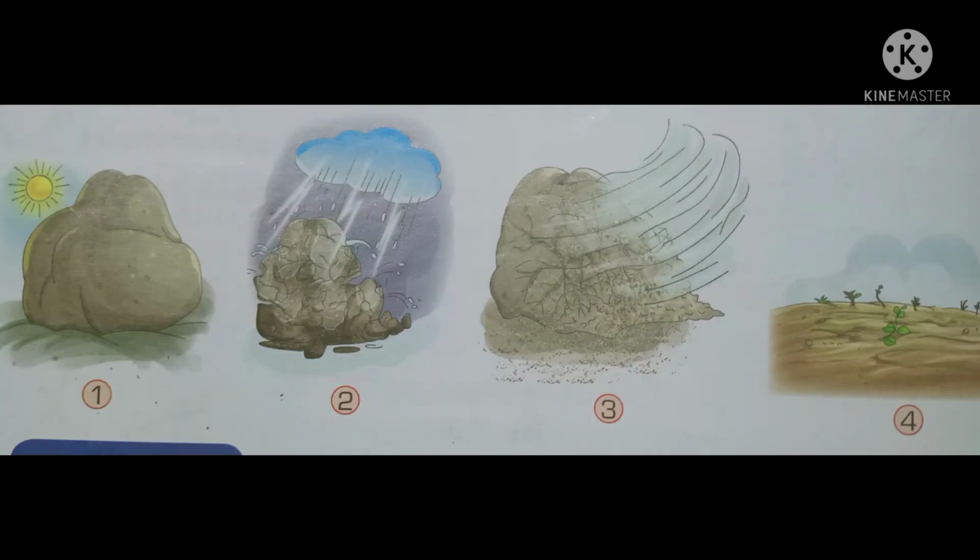The soil on the land is formed by a natural process. The soil is formed from rocks. The sun, heat, rain and wind help the big rock to crack and break into smaller pieces. This process is known as weathering. Stones, sand and soil are formed from these pieces.